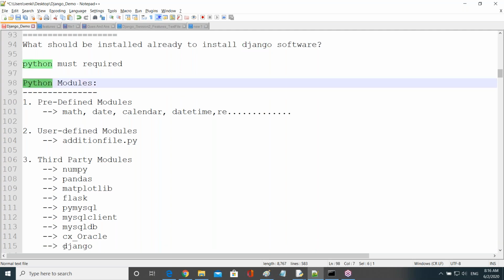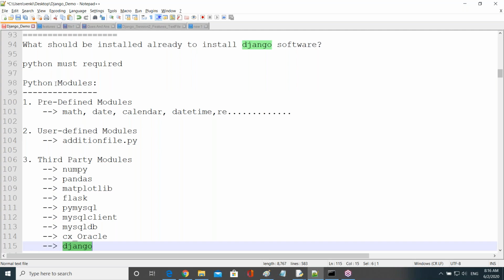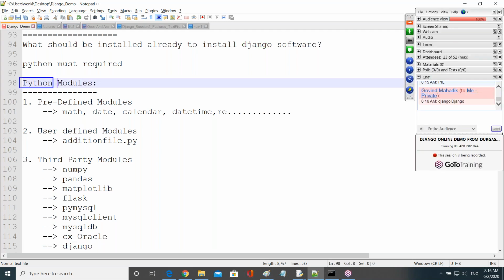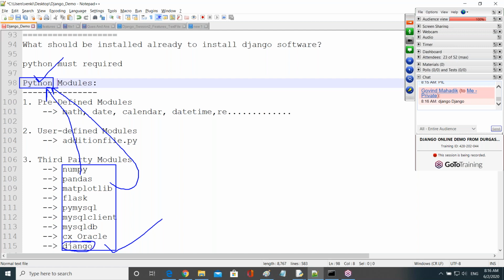That's why, to install the Django software, what is compulsorily required here? Python is mandatory. Because these are all packages of which language? Python language. The question is, why is Python software required to install Django? Because Django is a package of Python language. That's why without Python installation, Django installation is not possible.